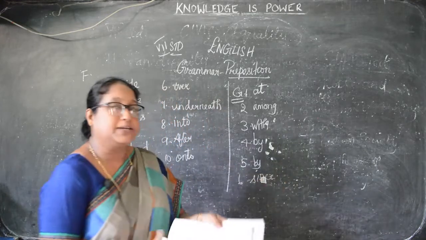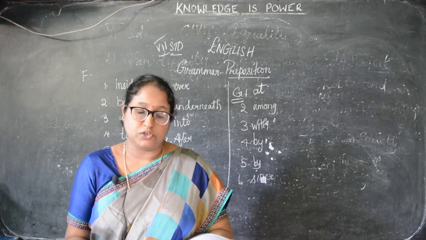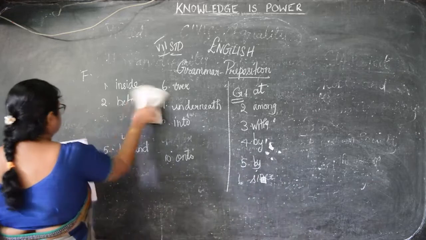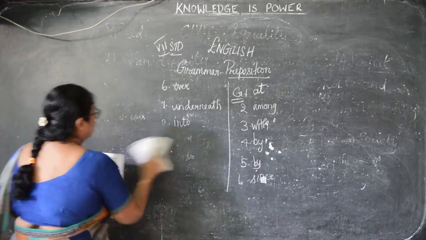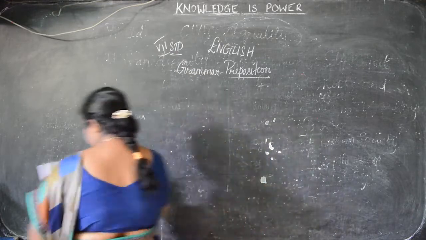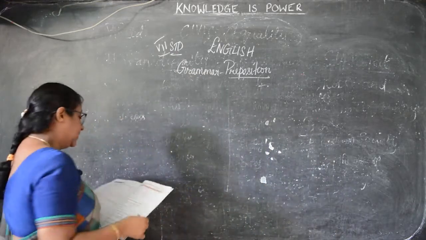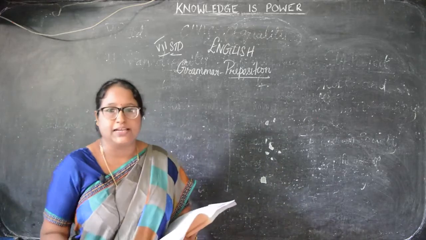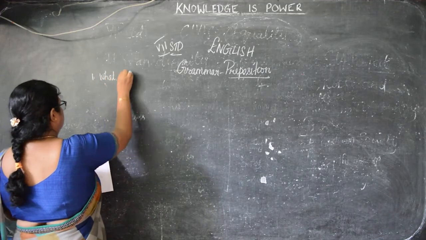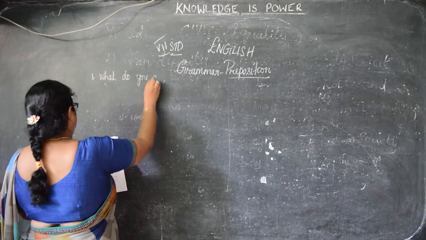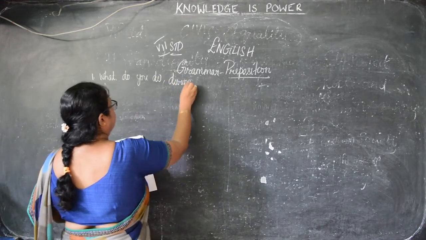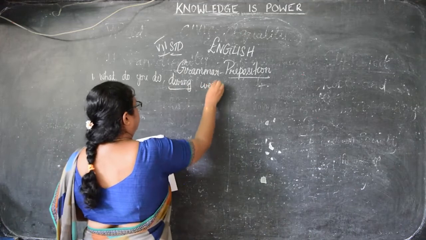So next we will go to the exercise: fill in the blanks using a suitable preposition from the box. The options are also given here. So you have to write the correct preposition in the sentence. Okay. So the first one they ask, what do you do dash weekends? So what will be the correct answer? What do you do dash weekends? What is the preposition there? During weekends.